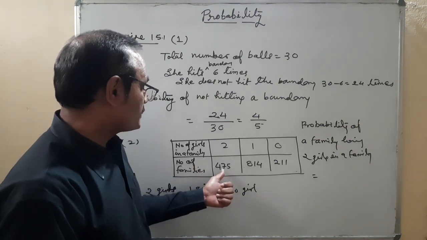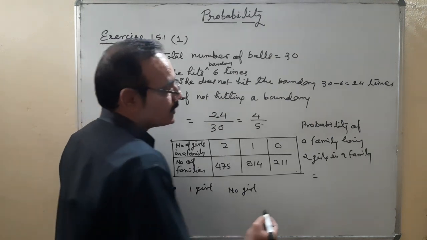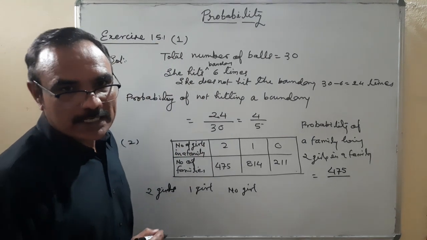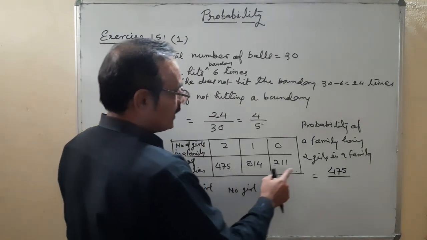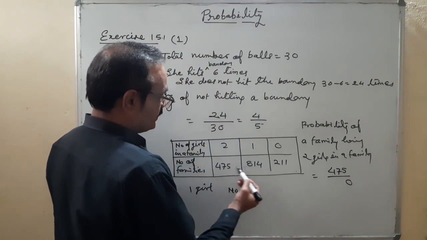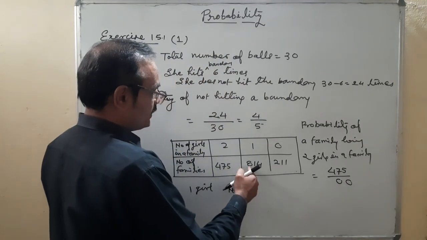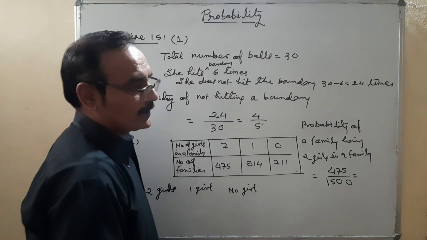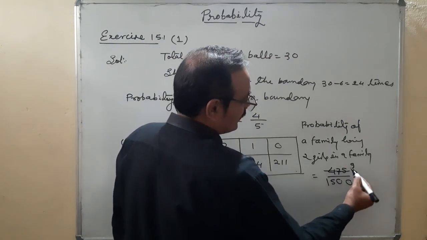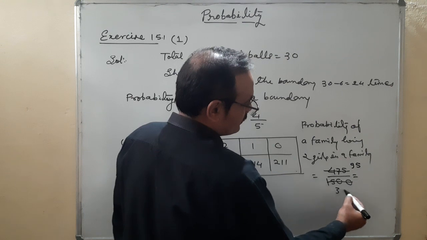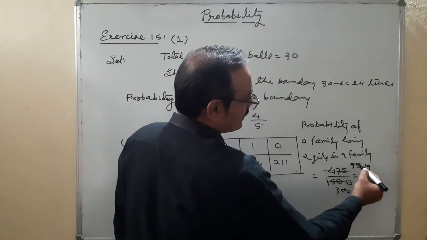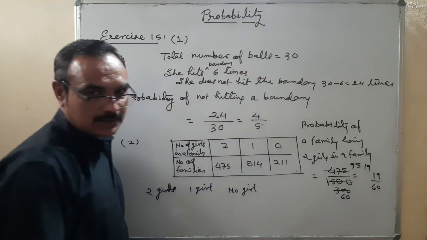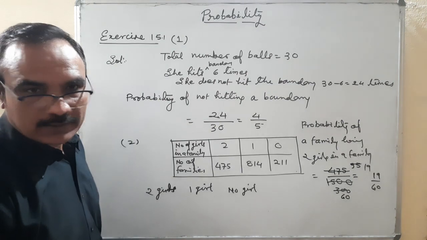Okay. Number of families 475 in which two girls. What is this? Number of favorable outcomes upon total number of possible outcomes, that means total number of families are 1500. 475 upon 1500. Dividing by 5: 5 9 are 45, 2 5 5 are 25, 300; again by 5, 5 1 are 5, 5 9 are 45, 5 6 are 30, so it is 19 upon 60. That is the first.